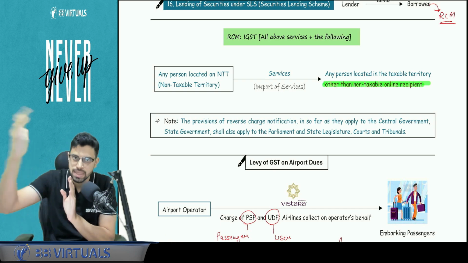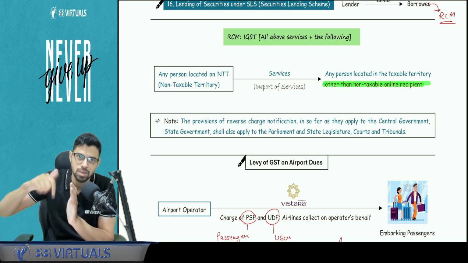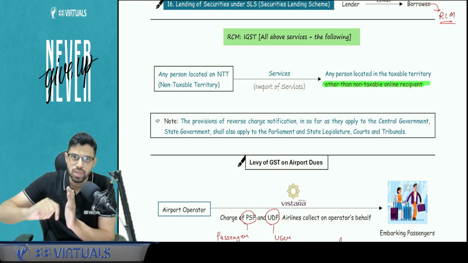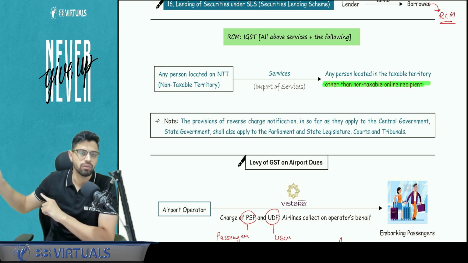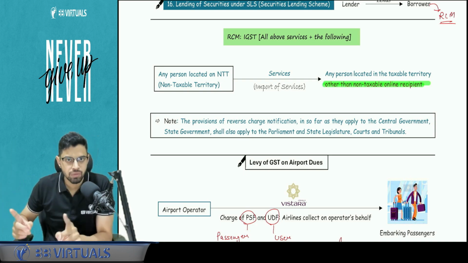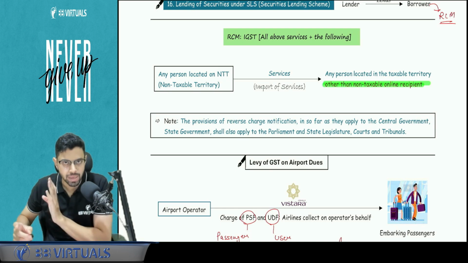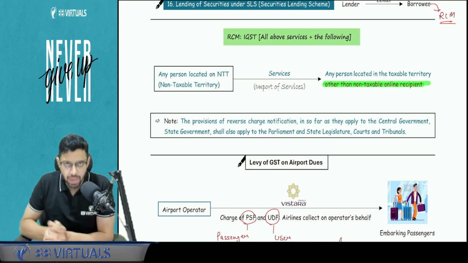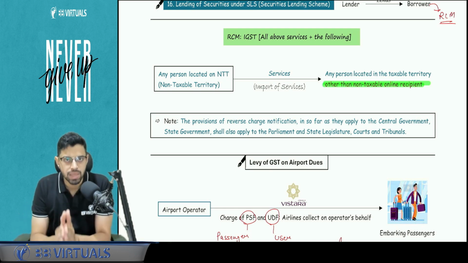Import of service means the supplier is outside India, the recipient is in India, and the place of supply is in India. So for import of service, RCM will apply. I will pay tax under the reverse charge mechanism to the government of India. Is this clear? But there is one exception with respect to the non-taxable online recipient. What is a non-taxable online recipient? It means an unregistered person under GST who is receiving OIDAR service.